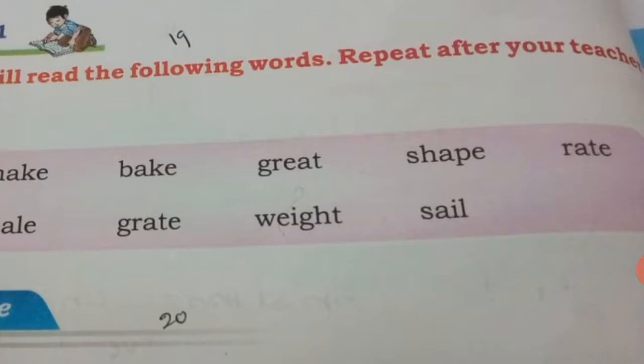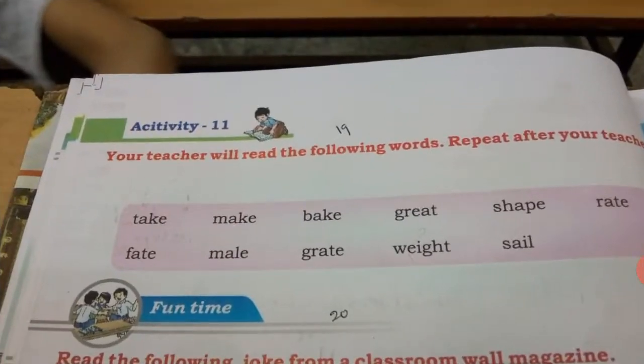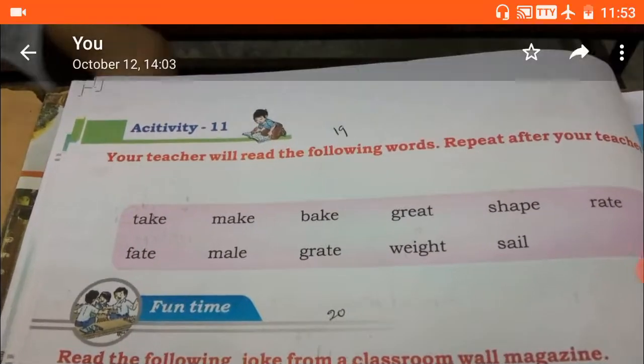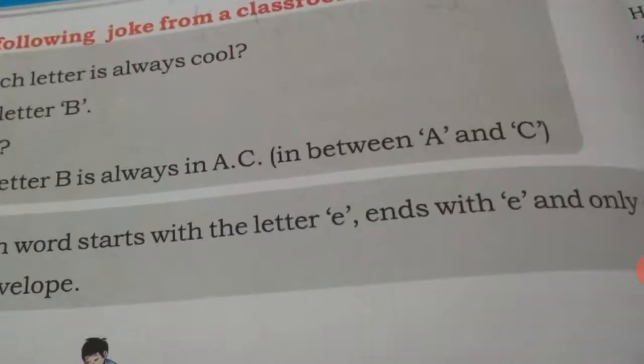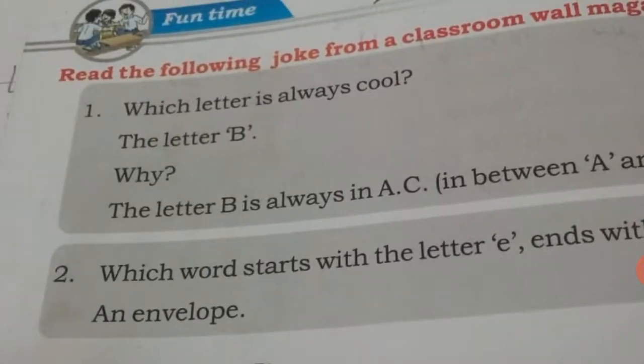Okay, next, go to the next activity, fun time. Read the following joke from a classroom wall magazine. Here they have given you two jokes. So you have to laugh. What they have given? Which letter is always cool? How many alphabets we have in English? We have 26 alphabets, right?